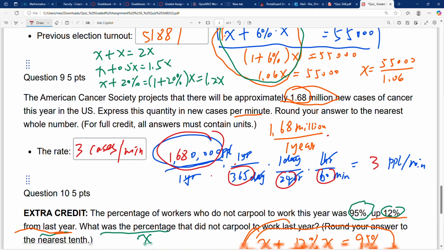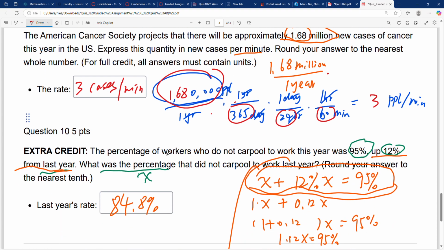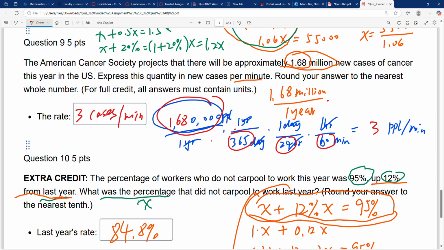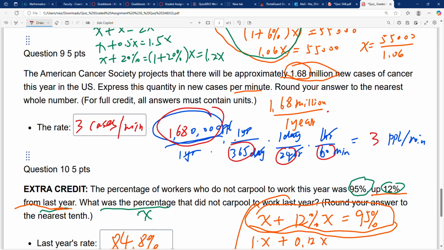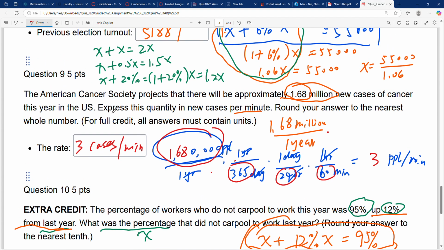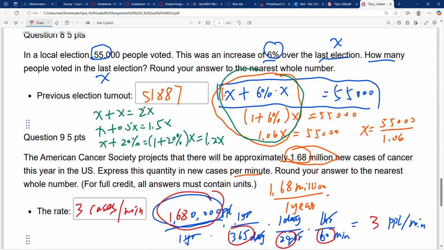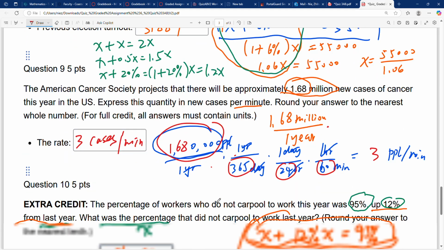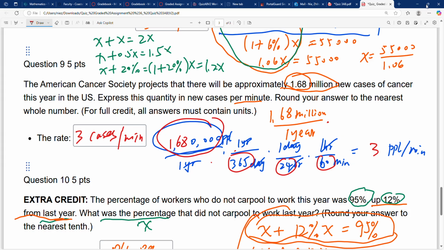Okay, that's it. Do not just get the right answer. Focus on learning. For number 8 and number 10, we need to figure out how to do it using the equations. Okay, that's for this video. Thank you.